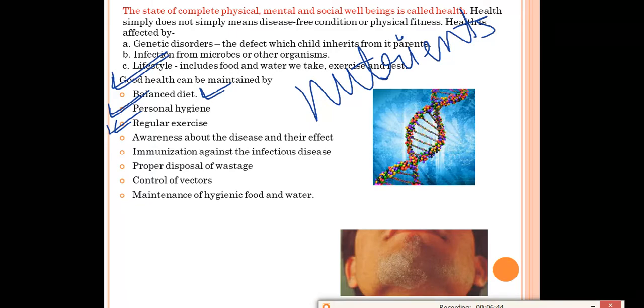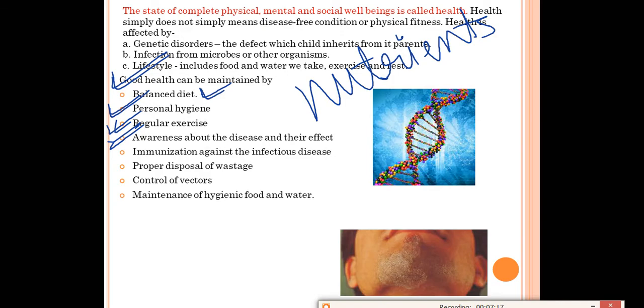Awareness about the diseases and their effects. Nowadays you can see in the news channels and newspapers that people are becoming aware of the disease COVID-19. So if any new disease is there, we should get awareness about it through news channels, newspapers or TV shows. Awareness should be spread in society about how dangerous that disease is, how we can prevent it, and how we can take precautions.